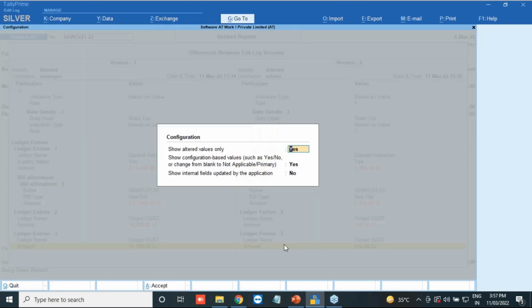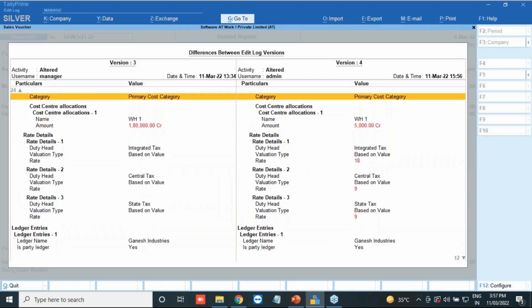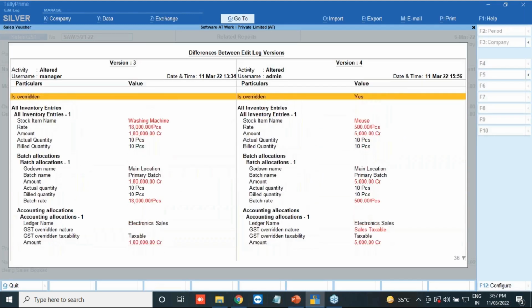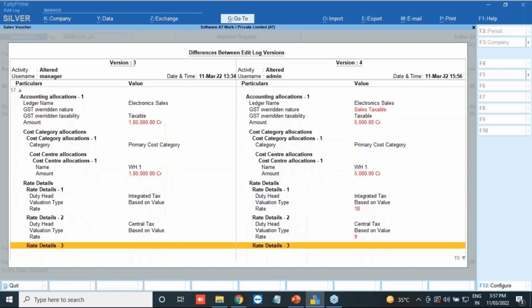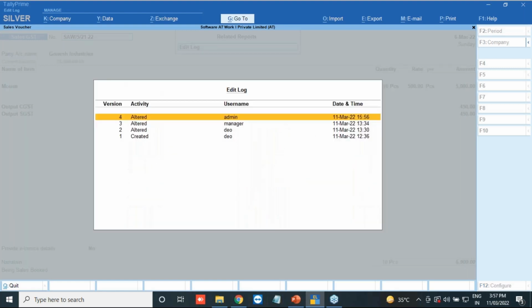If you want to hide more things, you can hide the internal fields. Also, on the backend side, you can see a few options that have yes or no values. If you need to hide those, there is the is overridden yes or no option. Okay, if you want to hide these kinds of details, you can hide them over there. These options are in the F12 configuration.